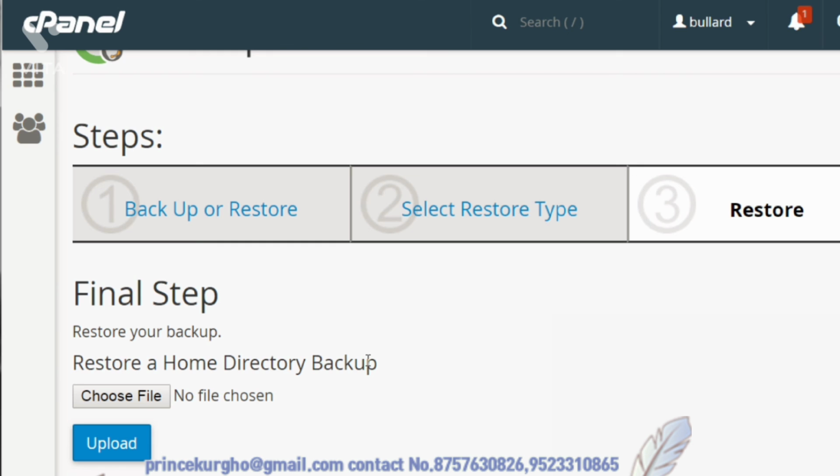That's typically better because a lot of times web hosting companies, they'll back it up once a week or whatever. But if you have your own backup, maybe you did it right before you made a big change, then you can do it based on your own change. So before you do that major change, you've backed it up and you can do it from there. Otherwise, you'll have to rely on whatever the web hosting company has backed up for you.